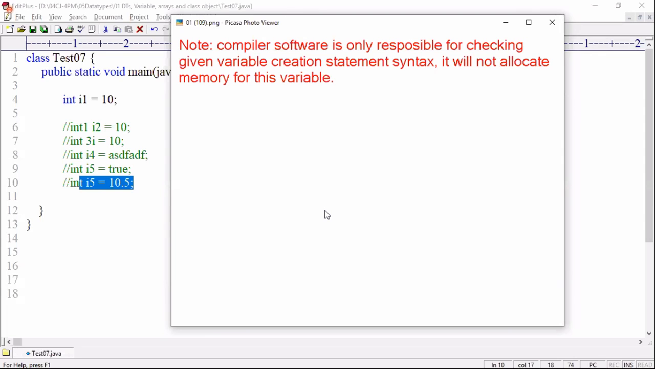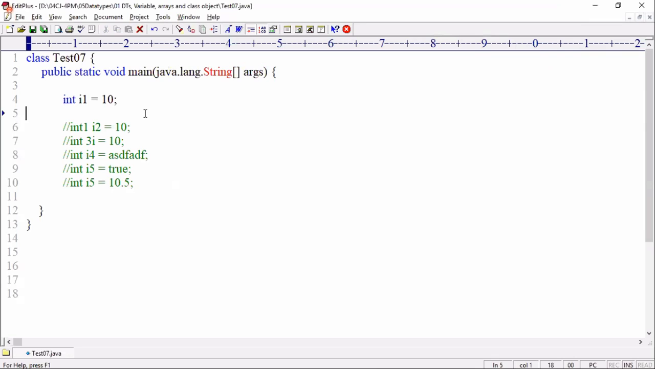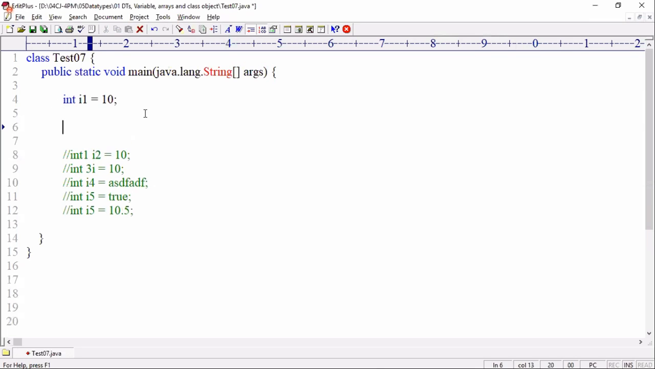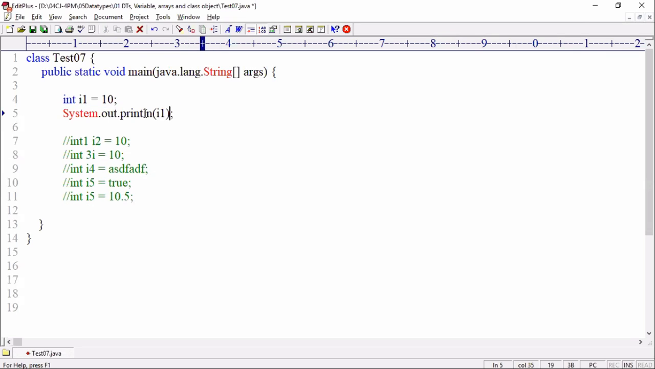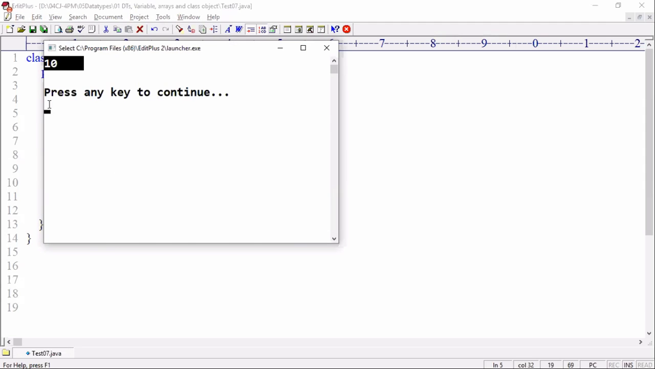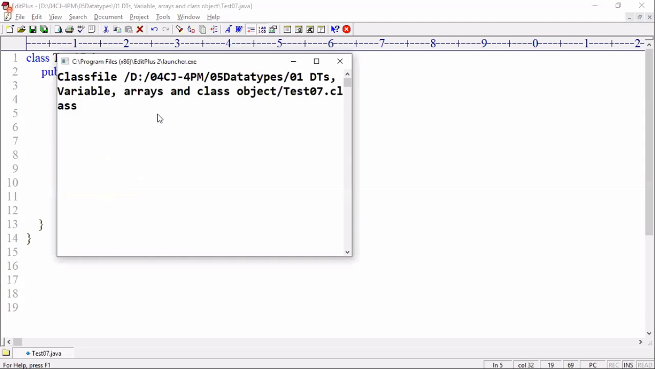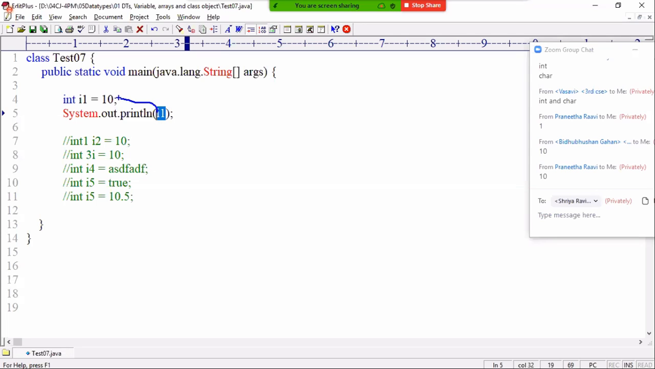All of you should strongly accept and remember one point. Whenever you write int i1 equal to 10, tell me, in the next line, if I write system.out.println i1, strongly fix this point in your mind. When you run this i1, what output is coming? 10 will come as output on the console. 10 is coming. But where is the 10 coming from? That 10 is coming from the above line.